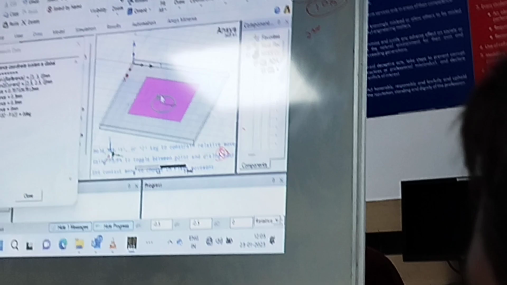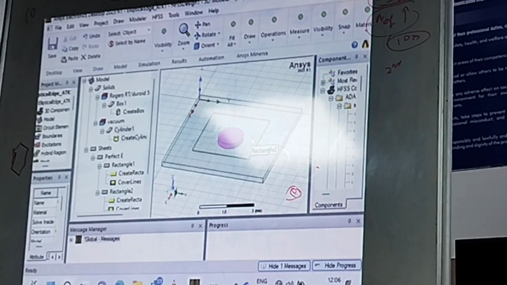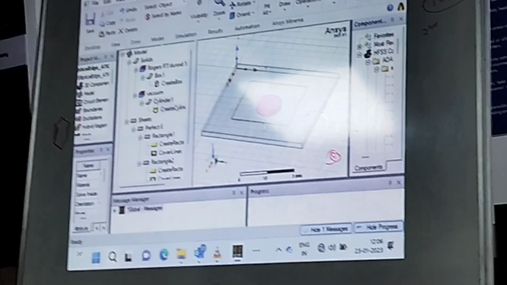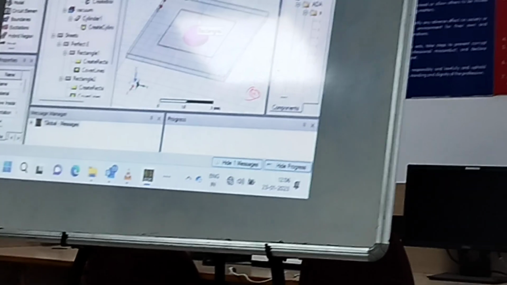This is quite difficult, sir. We first check the surface current there. Then only we can decide it. That's where the highest surface current is. We can decide the feed point from that, but we have formulas to actually find the feed. For the feed also we have a formula, and this pin also we have a formula.